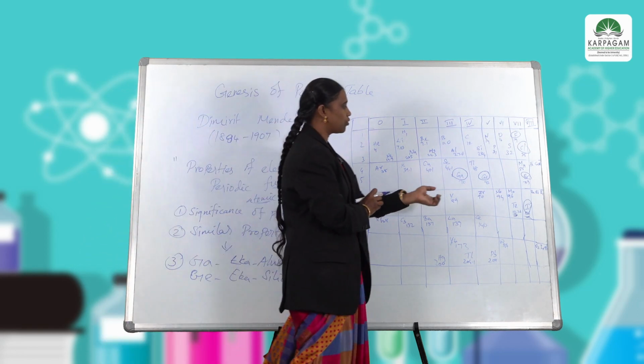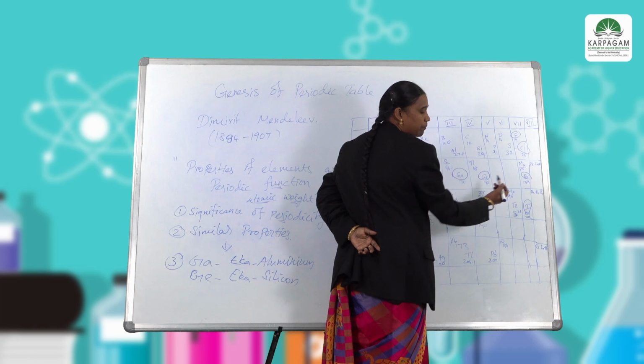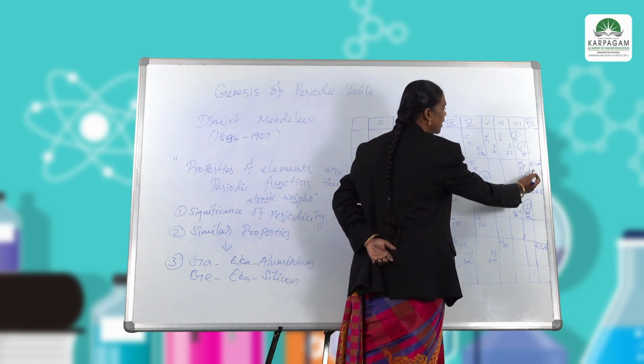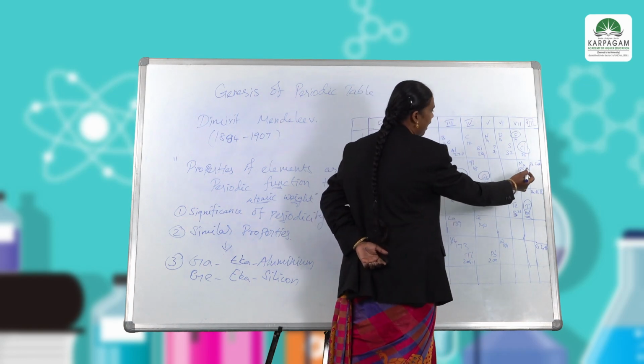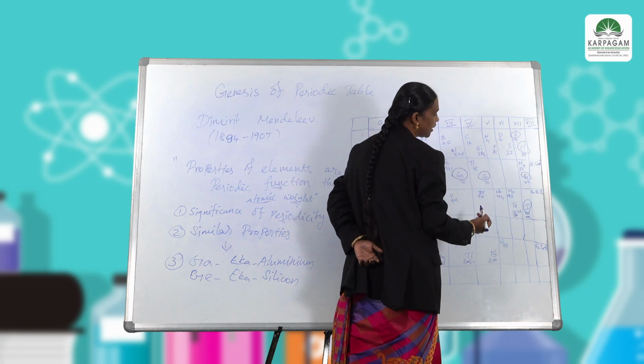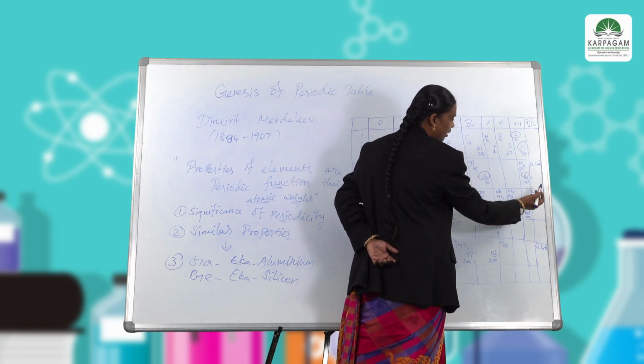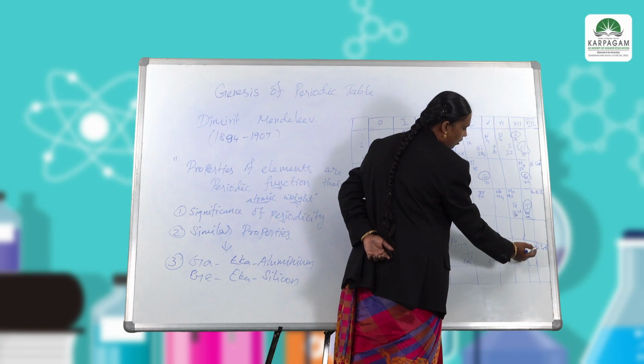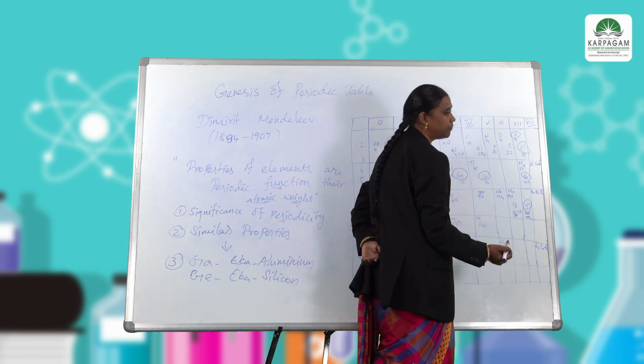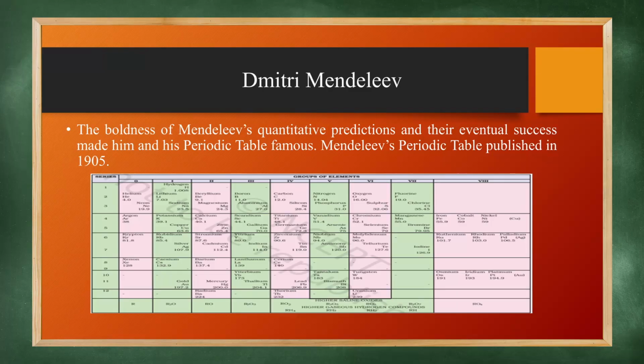In the last row he arranged metals with similar properties: iron, cobalt and nickel; ruthenium, rhodium and palladium; osmium, iridium and platinum. These metals have similar physical and chemical properties. So this is Dimitri Mendeleev's periodic table, arranging the elements by their physical and chemical properties.